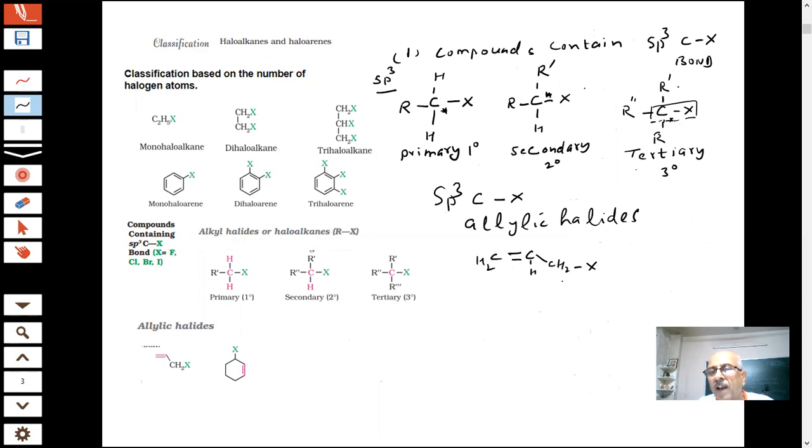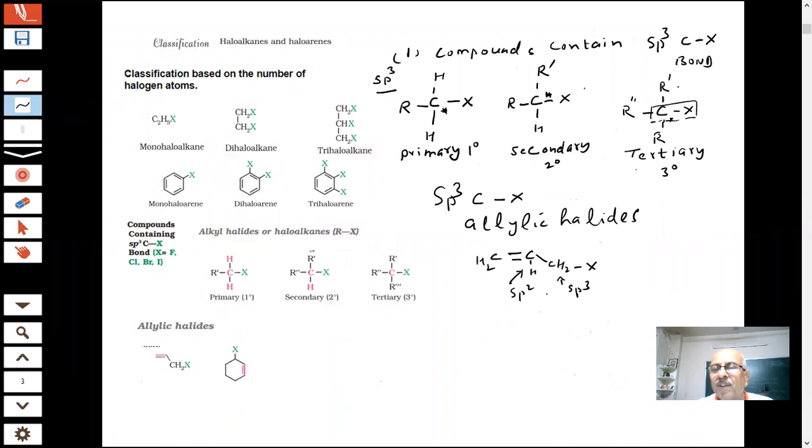This carbon is sp3, students. And this carbon, what is this carbon? Here, this is sp2. So the sp3 carbon of the halogen is attached to an sp2 carbon. There is a double bond. This halogen, single bond and a double bond. These are called allylic halides. This will be an example of the allylic halide, students. What type of allylic halide is this? 1 degree, 2 degree or 3 degree?